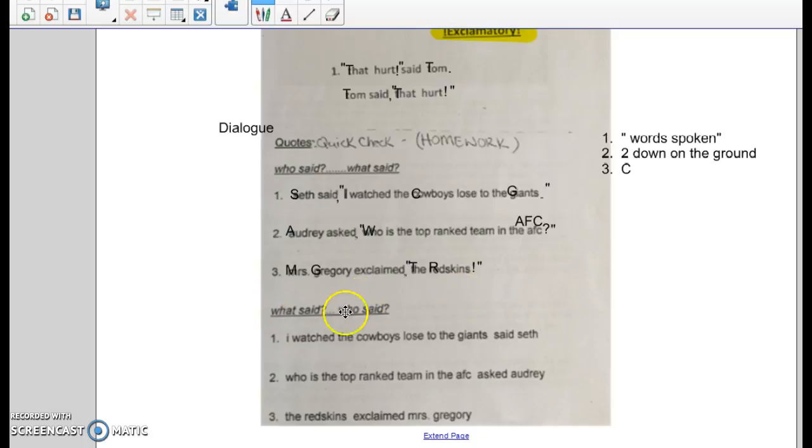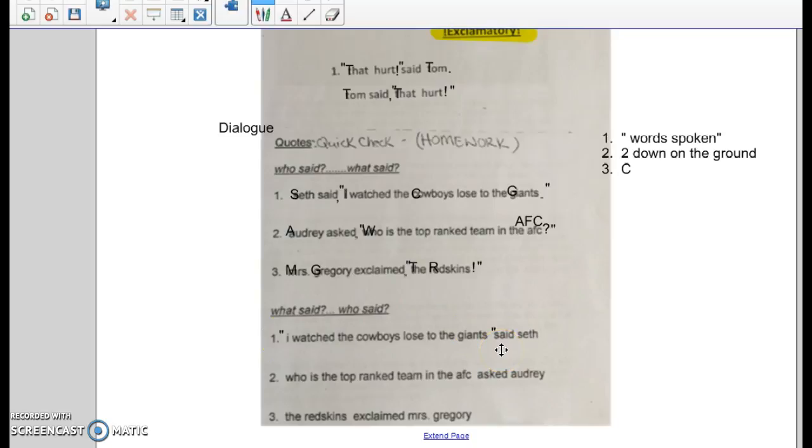All right. Next one's at the bottom. "I watched the Cowboys lose to the Giants," said Seth. Same exact words, but this time we have the dialogue tag at the end of the sentence, so it's a little bit different. Same steps though. What was said out loud? I watched the Cowboys lose to the Giants. Let's start moving here, stop moving here. Two down on the ground.